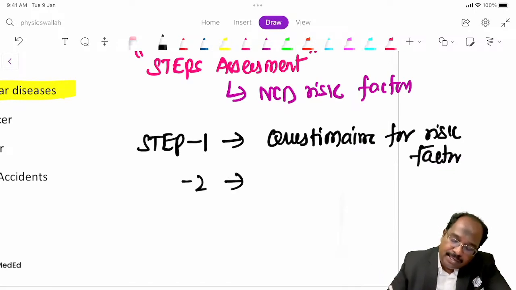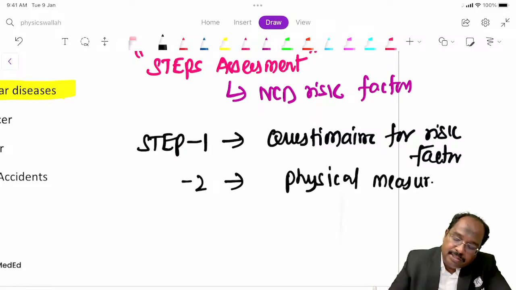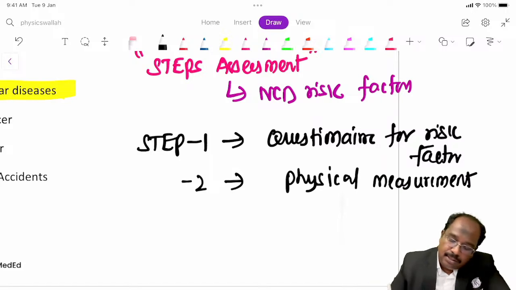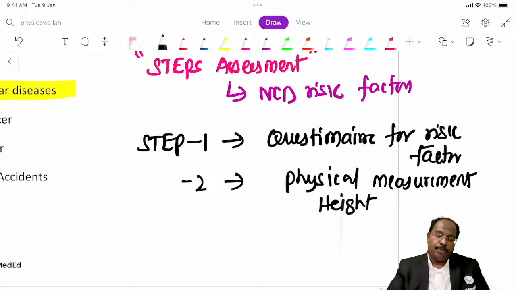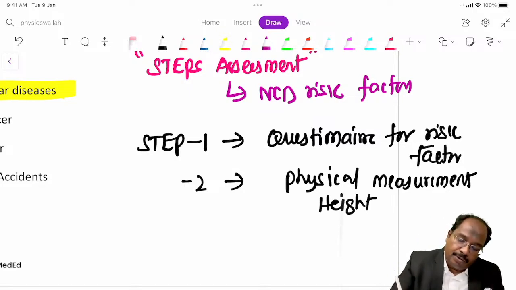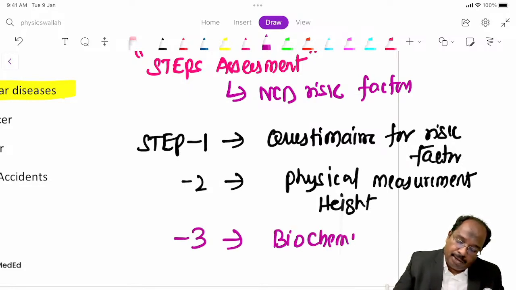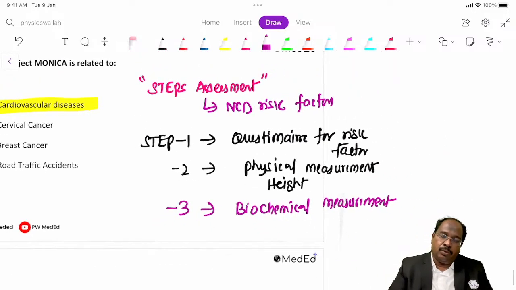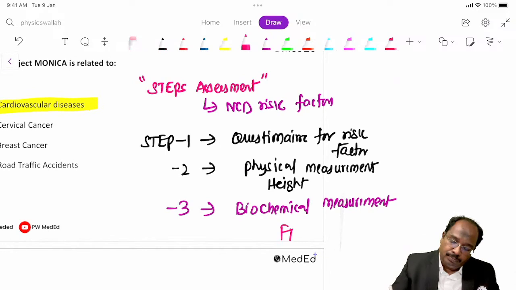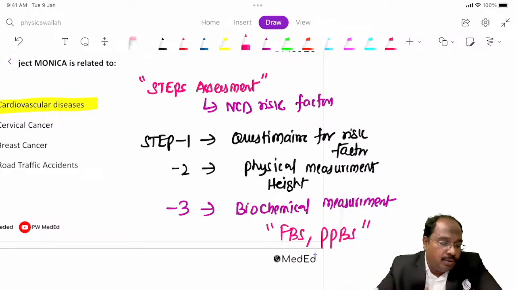Step 2, you will do physical measurements, like height and weight. You can measure height, you can measure weight. This is step 2. Third, what you can do is biochemical measurements. So you will do fasting blood sugar, FBS, PPBS, those things you will measure. This is step 1, 2 and 3.